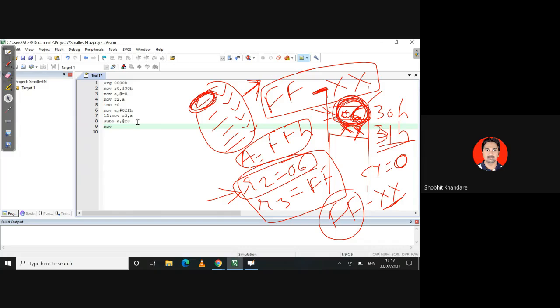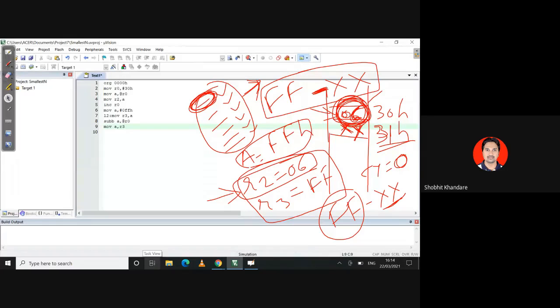I have to move my R3, that is the content of FF, into the accumulator now. So I am using MOV A comma R3. The FF that I had taken, I am moving into the accumulator.